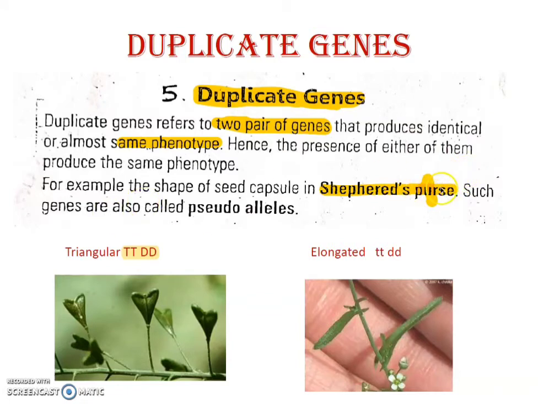This plant produces two types of seeds. One is triangular and another one is elongated. Both shapes are present in shepherd's purse. The triangular seeds are produced by the genes capital T and capital D, while elongated seeds are produced by small t and small d in the absence of these dominant genes. We take an example.